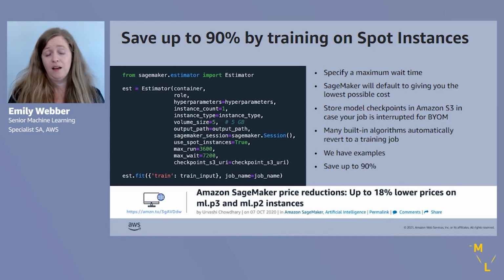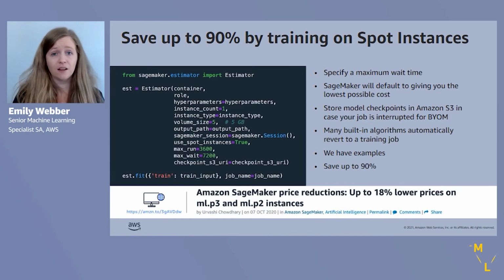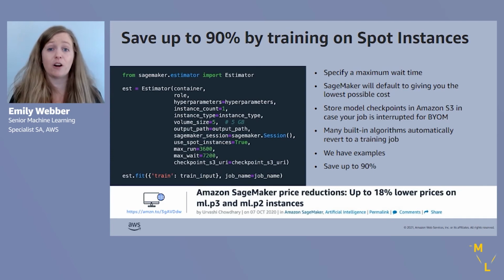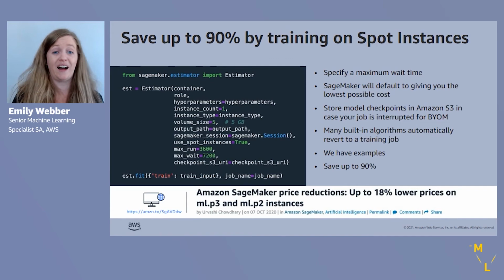Now, on the upside of a Spot instance, you get to save dramatically. And this fully includes P3 and P4 instances, right? So the most advanced hardware that you can use to train your model on is fully supported by Spot instances. So that's a pretty big saving margin right there. Now the downside is that you may have to wait for your job to execute.